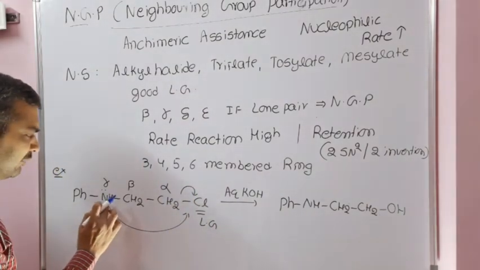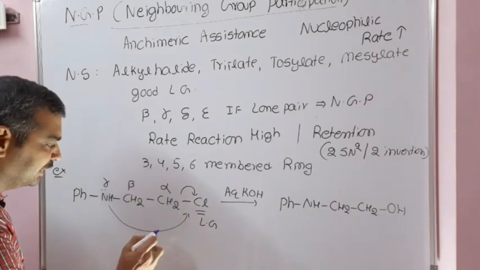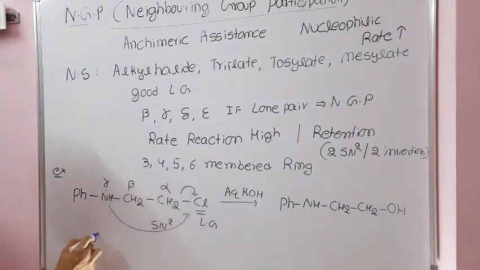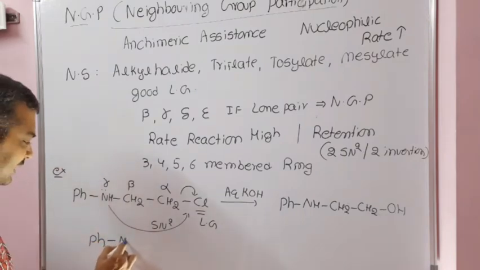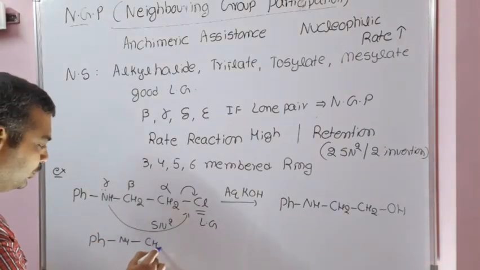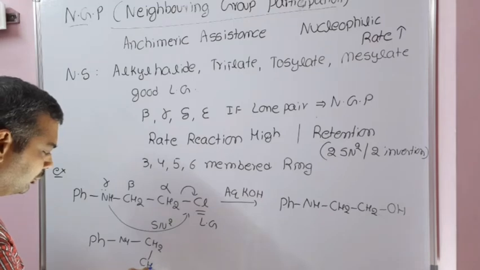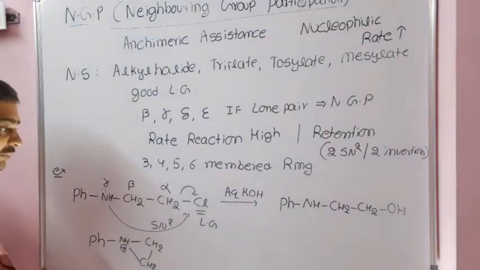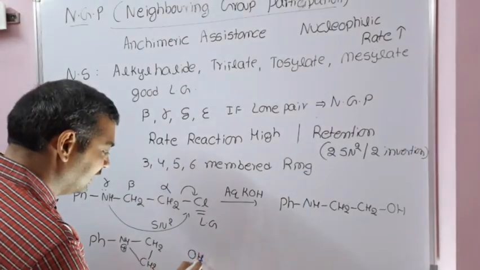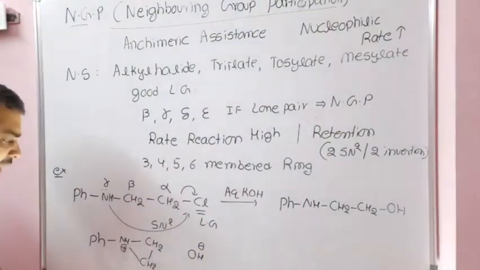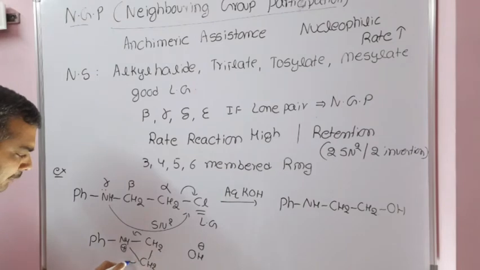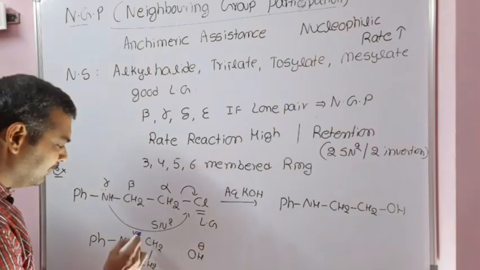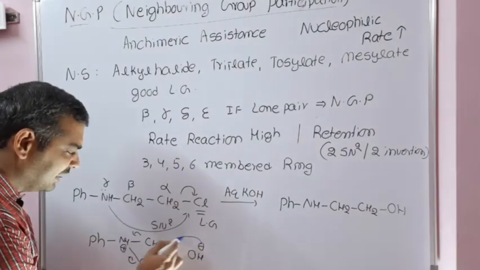This nitrogen will attack from the backside with respect to the CH2. This is one SN2. As a result, initially the product obtained is like this, and a three-membered ring will be formed. After that, the OH minus will attack in the second step. Either path 1 or path 2, that depends on the steric hindrance, but here both are the same. Again, this will attack from the back side.